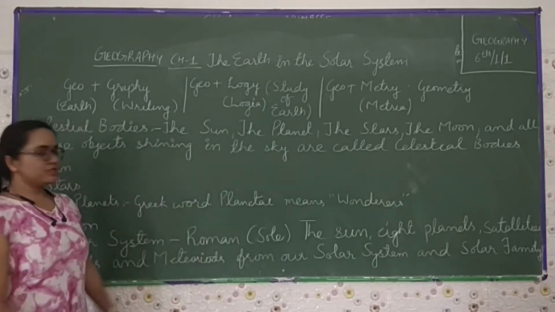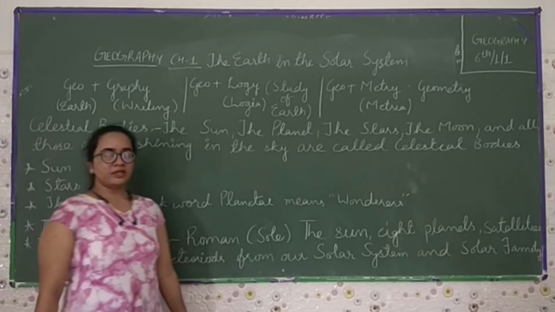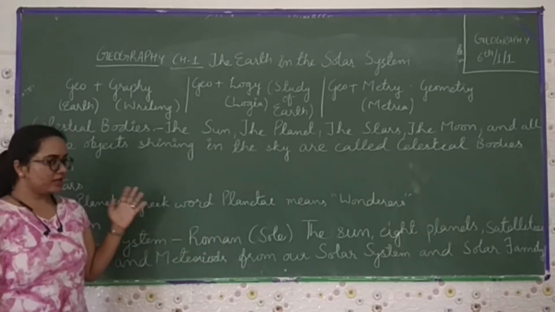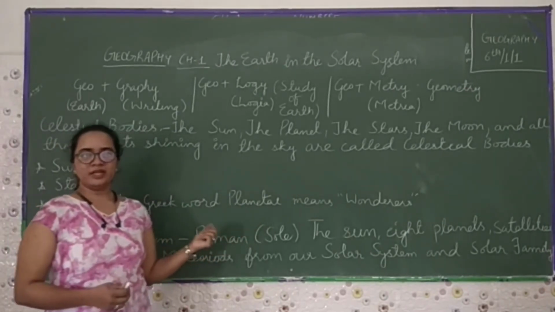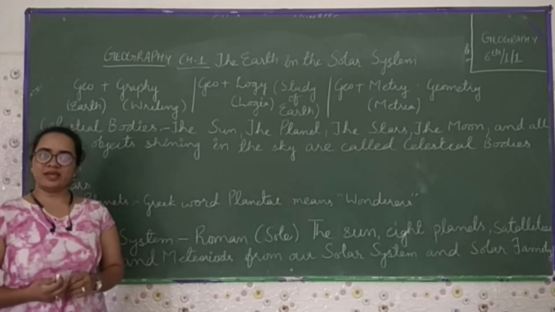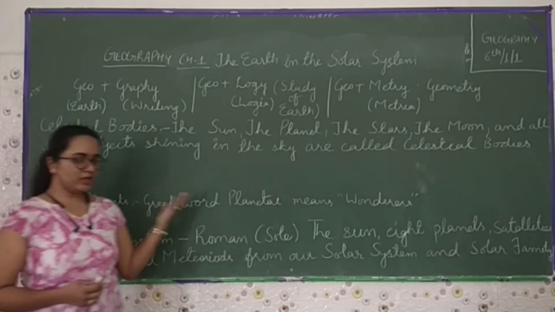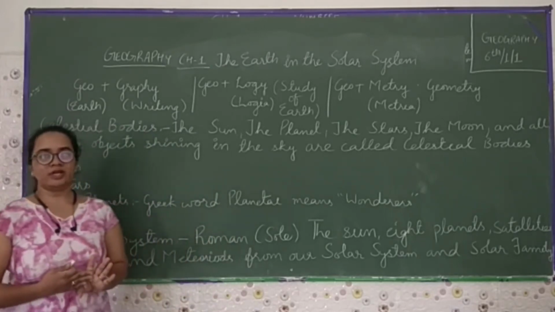Before we start this chapter, first let me tell you, you have come into a new class. Now this is a new subject for you, that is Social Studies. In the previous classes you have already studied EVS. From that there are two parts. First is science, this one is social studies. In this you will learn about three subjects, that is history, geography and political science.